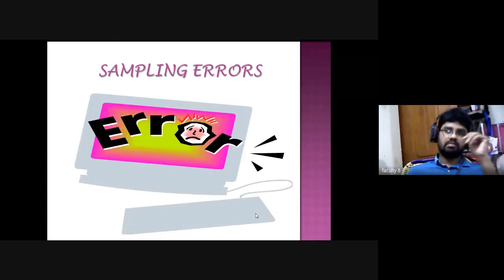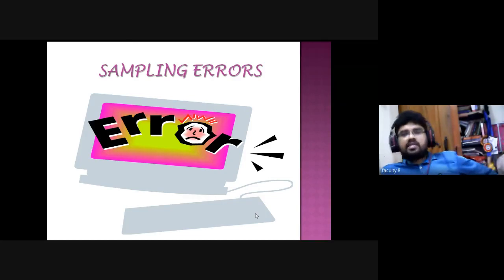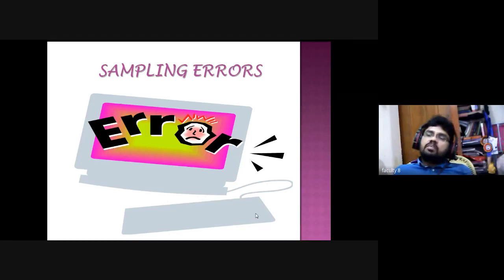Then when we are talking about sampling methods, there are some sampling errors. As I told you, in some of the cases sampling errors may occur, right? So what is meant by sampling errors? Generally, when we are collecting a sample, we may make some mistakes, wantedly or unwantedly. That is called errors. Error is nothing but, simply in mathematics and statistics, whatever wrong thing we have done is called an error. Am I right, dear students? Yes, sir.